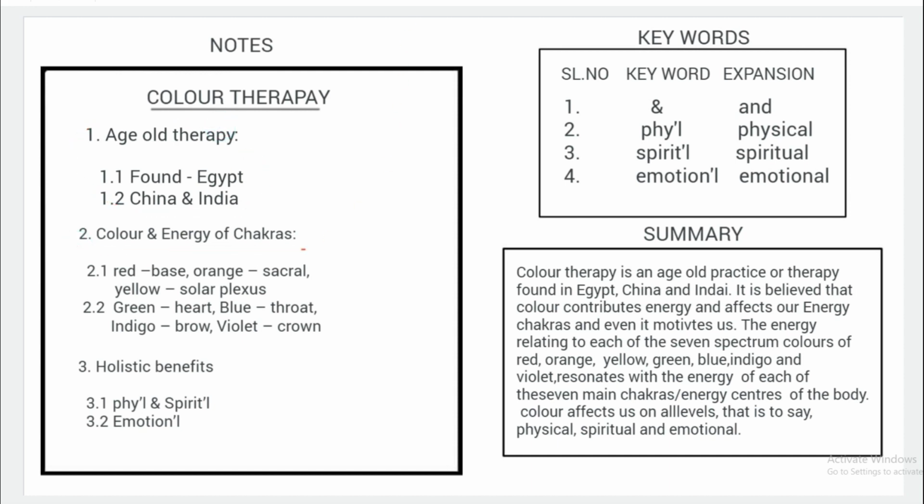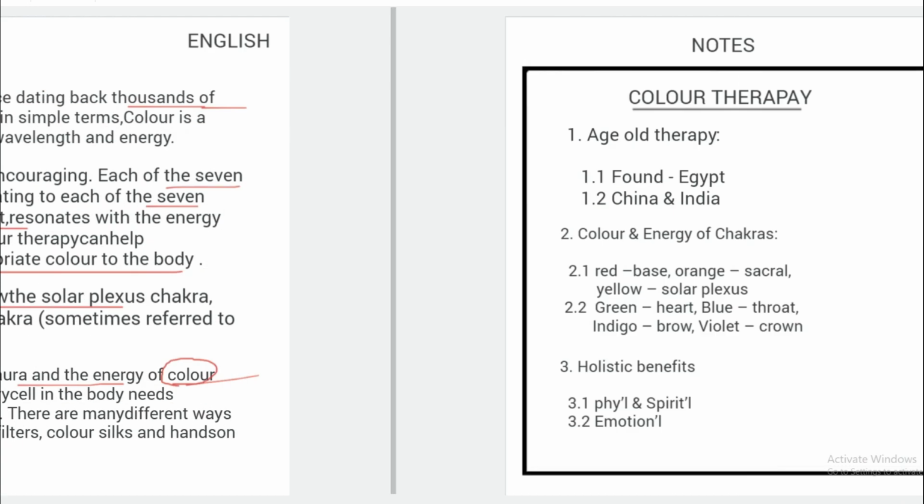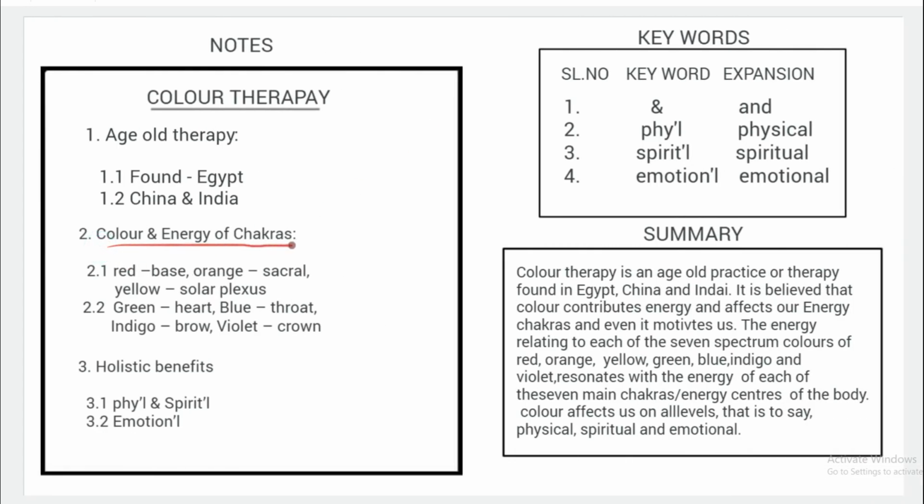second side heading. As I have read already, I have selected these important points here. I have written the second side heading, colors and energy of chakras. Under that I have written the important information, deleting the structural words. In the same way I have written the points for the third side heading, 3.1 and 3.2. So in this way you can prepare notes for the given passage.